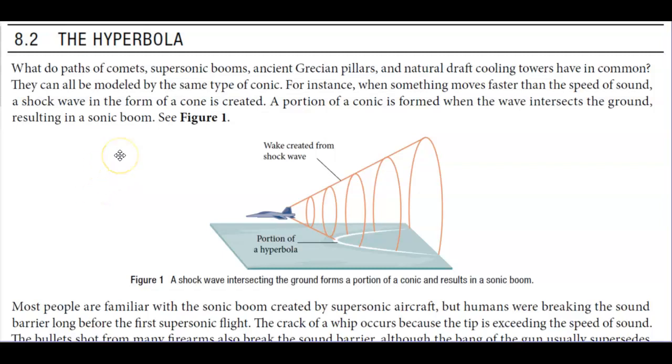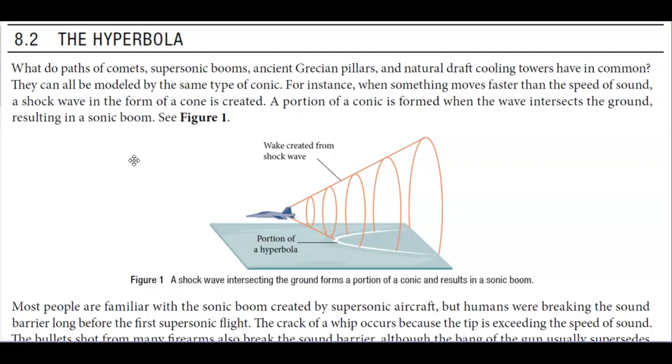In section 8.2, we will be discussing the hyperbola. What do paths of comets, supersonic booms, ancient Grecian pillars, and natural draft cooling towers have in common? They can all be modeled by the same type of conic. So for instance, when something moves faster than the speed of sound, a shock wave in the form of a